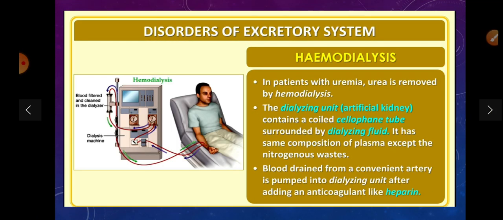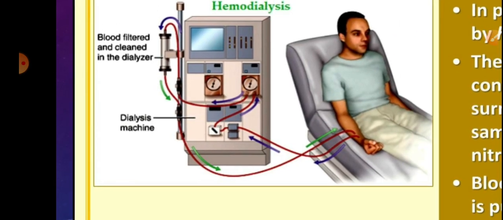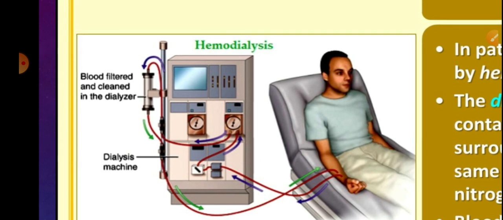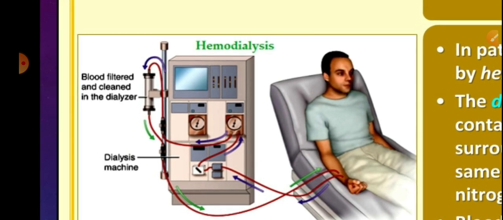In a patient with uremia, urea is removed by hemodialysis. What is hemodialysis? The process of purifying blood by an artificial kidney is known as hemodialysis. This machine, the hemodialysis machine, is also known as an artificial kidney because it works as a kidney.